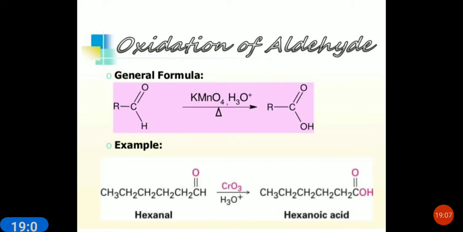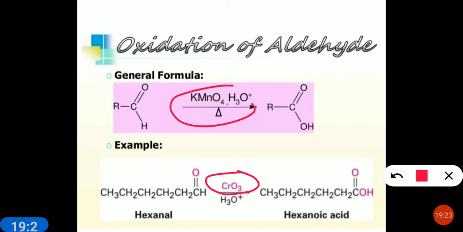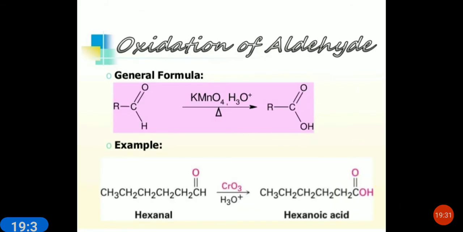Oxidation of aldehyde. You know, oxidation of alcohol converts to aldehyde and then carboxylic acid. So the aldehydic position will also convert to carboxylic acid by a mild or a strong oxidizing agent. You can use either the mild oxidizing agent or the strong oxidizing agent. For example, hexanal converts to hexanoic acid. Aldehydes convert to carboxylic acid with the same number of carbons. If ketones are there, they will oxidize further to carboxylic acid with a lesser number of carbons.